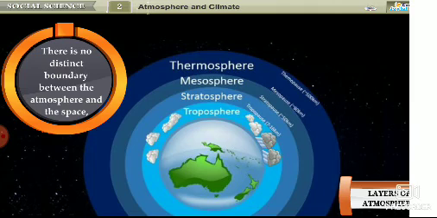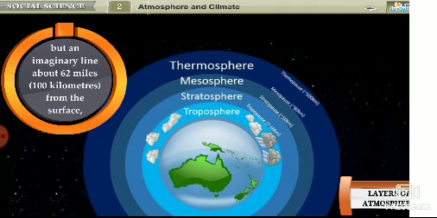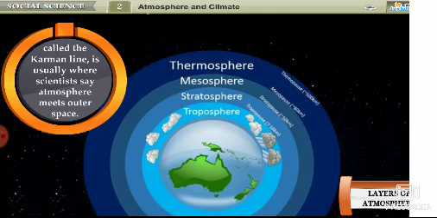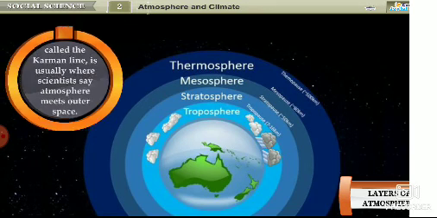There is no distinct boundary between the atmosphere and space, but an imaginary line about 62 miles, that is 100 kilometers from the surface, called the Kármán line, is usually where scientists say atmosphere meets outer space.